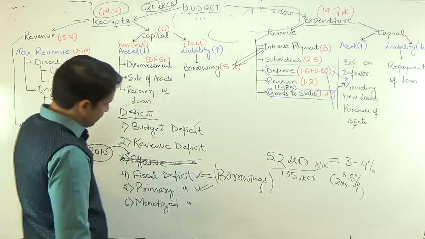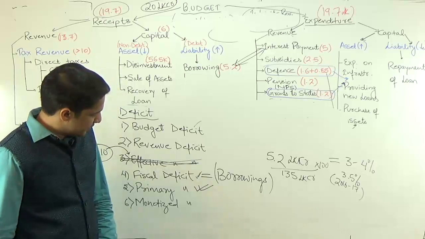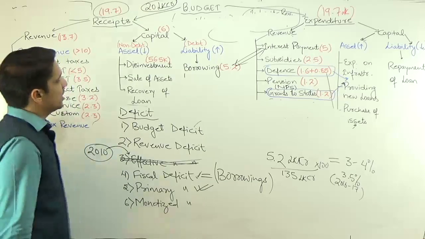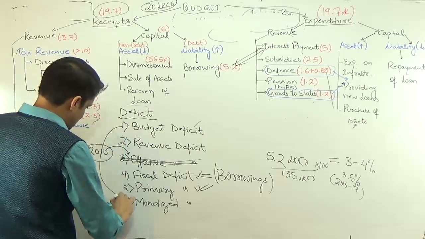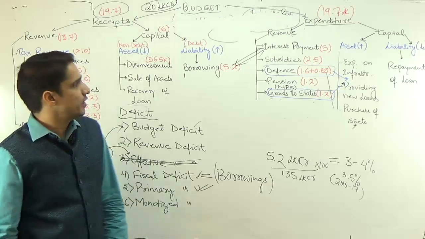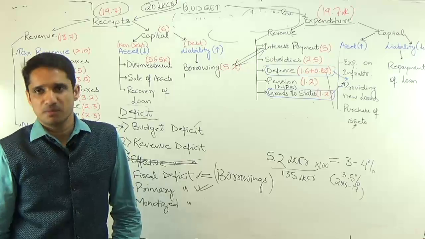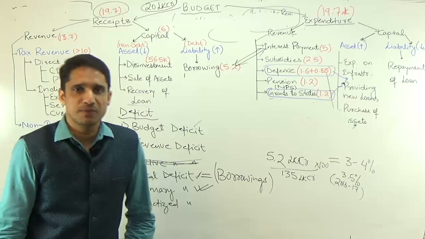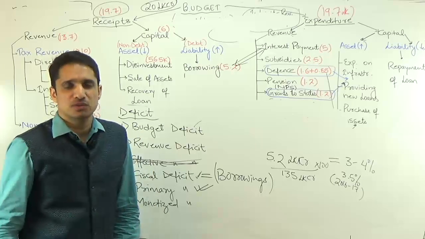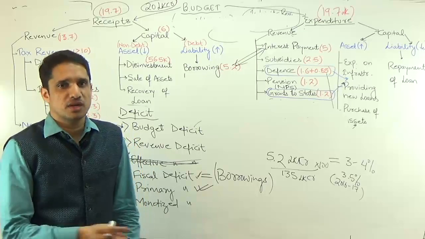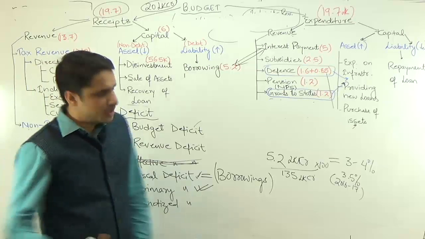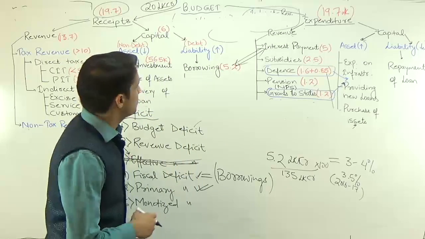Then we have the last type of deficit, known as monetized deficit. This monetized deficit has been abolished, just like budget deficit. Monetized deficit is nothing but the borrowings of the union government from RBI. But now the government has stopped any borrowings from RBI. Now RBI borrows from the market and gives back to the union government, but directly RBI does not lend to the government of India. This is also mentioned in the FRBM Act. We'll discuss this FRBM under the reforms section.